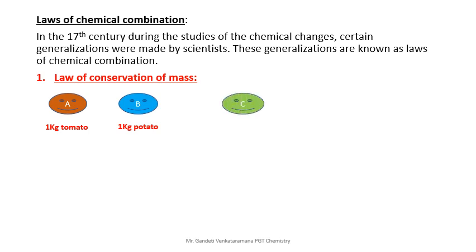So now C will get 1 kg tomato plus 1 kg potato from A and B. So now what about C? What do you expect at C? Now C has 2 kg in total. What is the weight of 2 kg? Weight and mass are not the same. Mass and weight are different. Mass remains constant, but weight changes from place to place. But in chemistry, generally we take mass and weight in the same manner, like atomic mass and atomic weight. You need not worry.